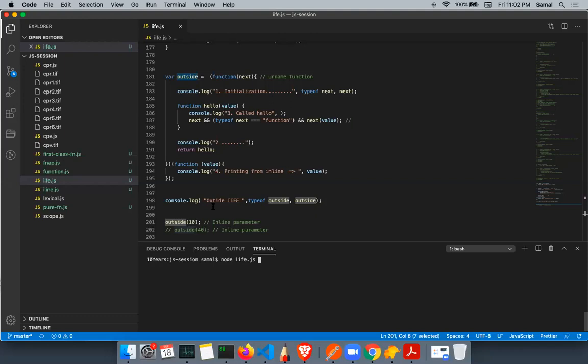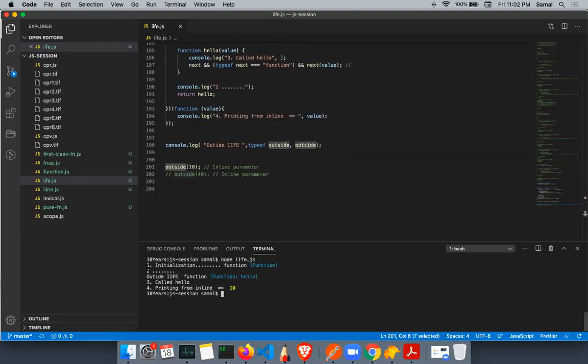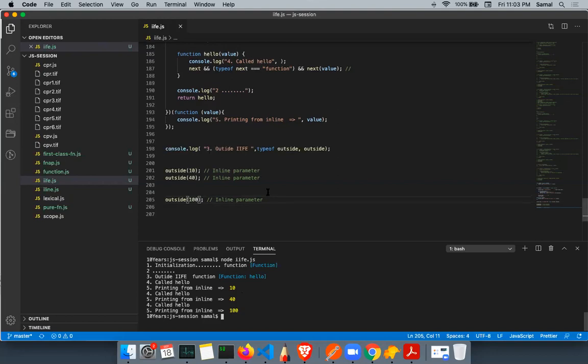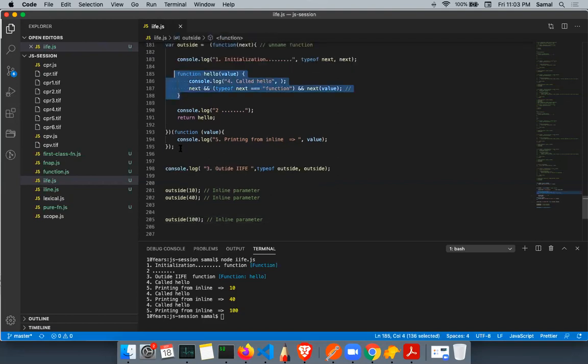I run this function and I basically ran this. So 1 and 2 printed. When this outside was printed, let's say this is again, let me just change 3. This is 4 and this is 5. So 1, 2, 3, 4, 5. I can just call this again. You will see 1, 2, 3, 4, 5, and then 4, 5 again. I can call this 100 times. You will see 1, 2, 3 are the same, and then 4, 5, 4, 5, 4, 5. That means this function is getting executed, and this function is in turn executing this function.